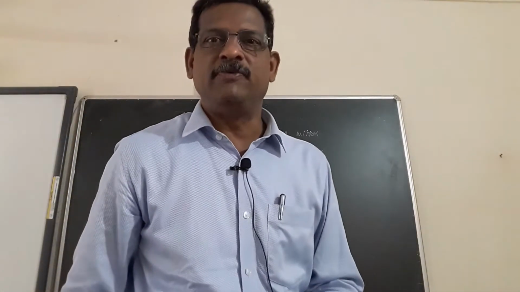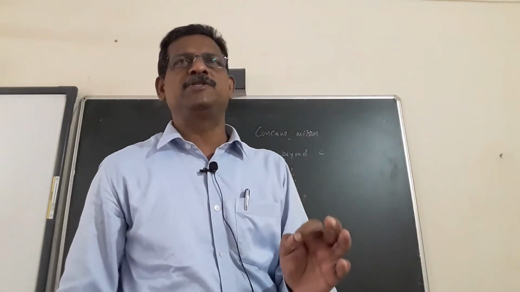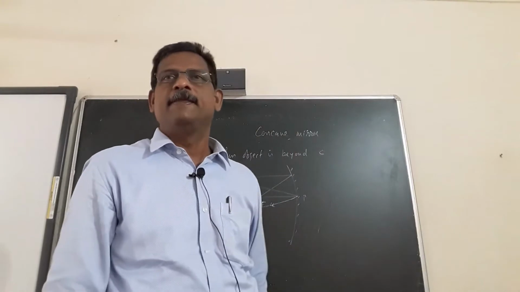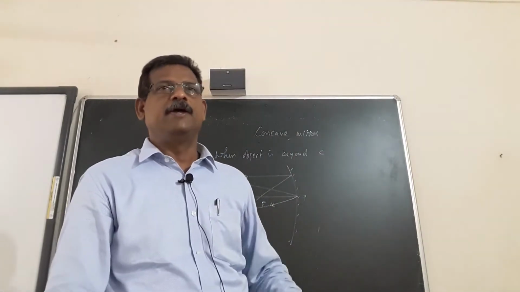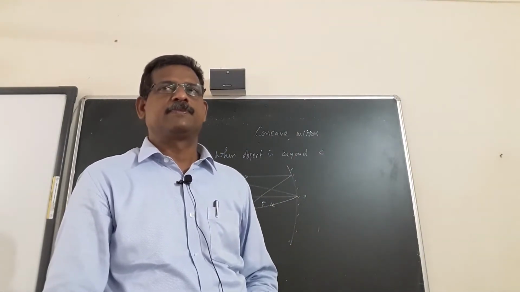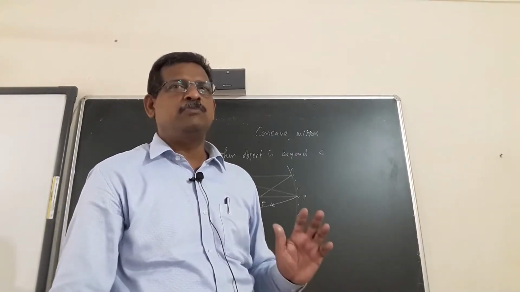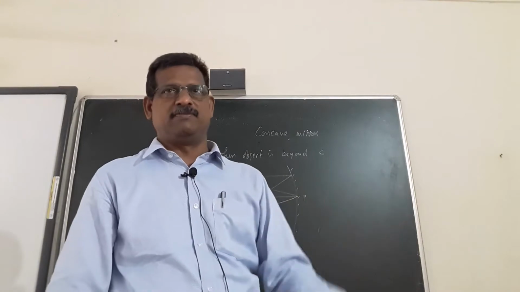So diminished image. We are not saying very diminished. Very diminished image is formed at the focus when the object is at infinity. Now the size has increased a little. So size of the image increased. So case 2 completed.